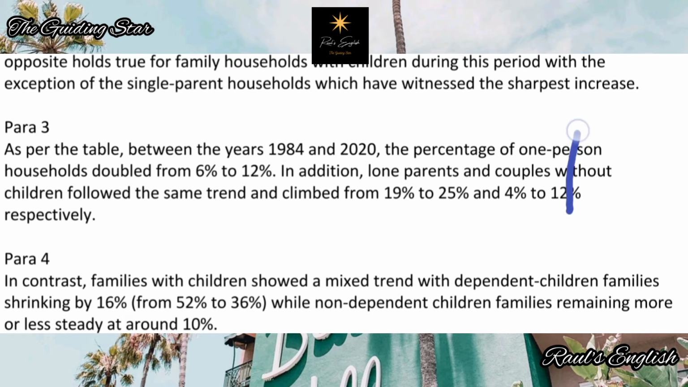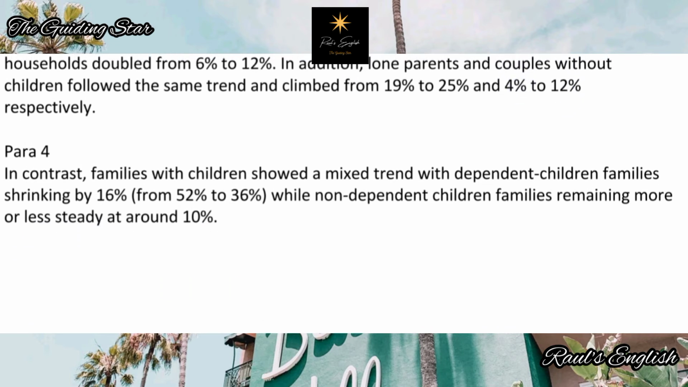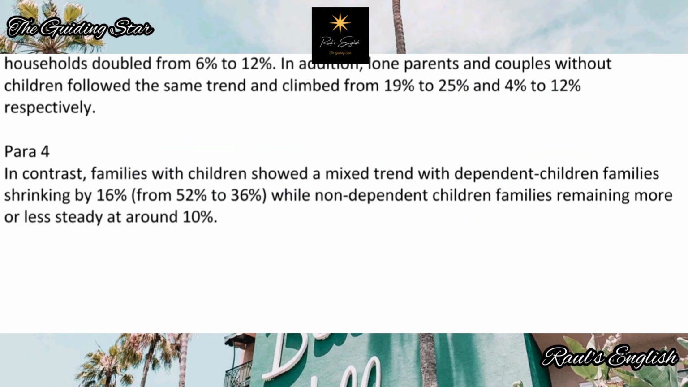Alright, and finally we have paragraph number 4, which says, in contrast, families with children showed a mixed trend. Not a downward trend, a mixed trend. Why? We shall see that now. With dependent children, families shrinking by 16%. So they went from 52 to 36. So I guess that's 16%. So that's going down.